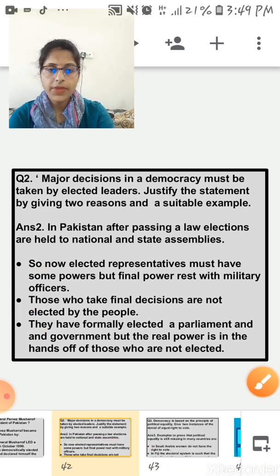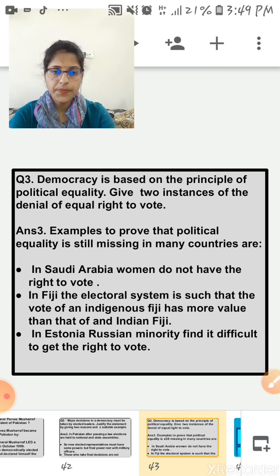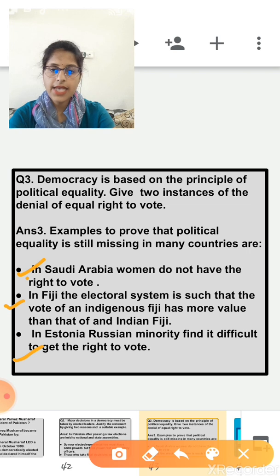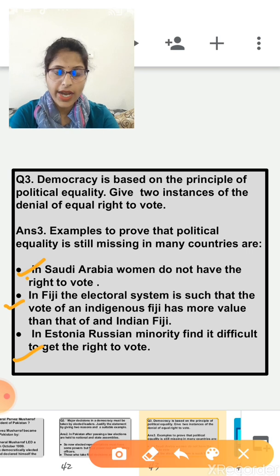Okay. Now just move on to the next question, number 3. Democracy is based on the principle of political equality. So give two instances of the denial of equal right to vote. So here are the examples to prove that political equality is still missing in many countries. Like in Saudi Arabia, women do not have the right to vote. In Fiji, the electoral system is such that the vote of an indigenous Fijian, those who live there, has more value than that of an Indian Fijian. Last example, Estonia. In Estonia, the Russian minority find it too difficult to get the right to vote.